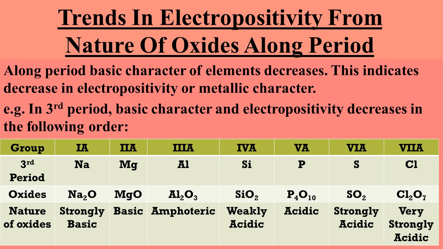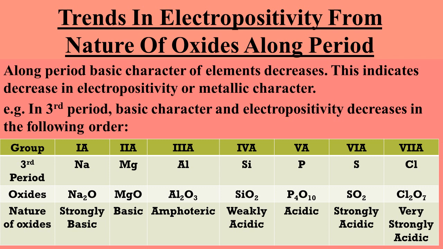Trends in electropositive character or electropositivity from nature of oxides along the period. Along the period, the basic character of elements decreases. So because of this, electropositive character or metallic character is decreasing. For example, in the third period, the basic character or electropositive character decreases from sodium to chlorine, from left to right along the period. The first member is sodium.